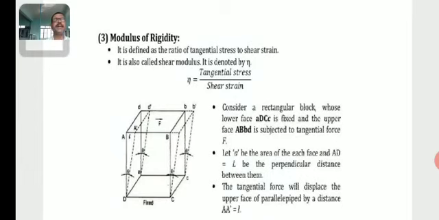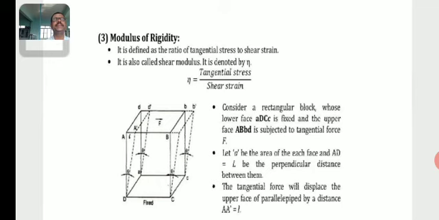So now the third type of elasticity, the so-called modulus of rigidity. It is defined as the ratio of tangential stress to shear strain. It is also called shear modulus. It is denoted by eta. Eta is equal to tangential stress by shear strain.